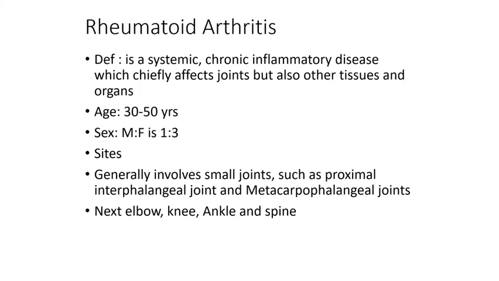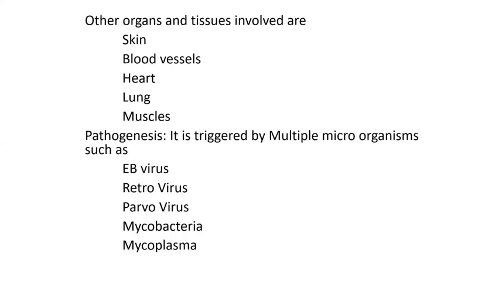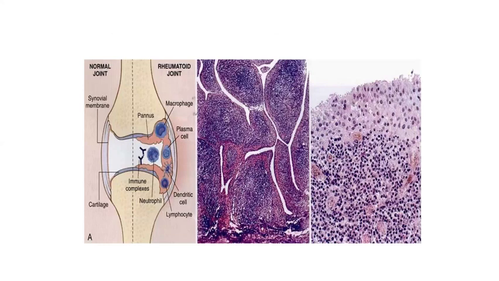there, which will get deposited under the vascular spaces where there is going to be fibrinoid necrosis. Most commonly it involves the small joints such as interphalangeal joints and metacarpal joints. Elbow, knee, and ankle will be the next most common. Other organs involved will be skin, blood vessel, heart, lung, and the muscle. Most commonly, they say it is due to post-viral infection, pannus formation, synovial hyperplasia, and an intense inflammatory infiltrate. Remember these four important things.